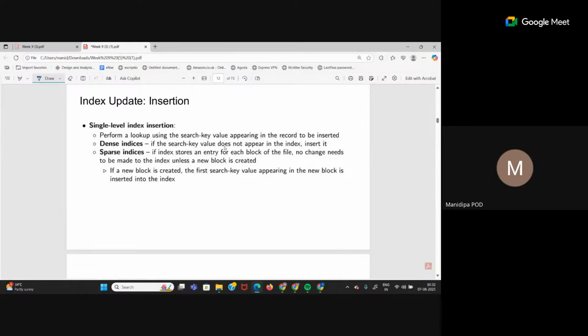In a dense index, if the search key value does not appear in the index, you can directly insert it, right? Because dense is a one-to-one mapping. But in sparse, there is an index entry for each block. So if you insert into a block where there is already an index entry, you're just inserting into the block itself, so the index doesn't require an update. But if a new block is being created and that is the first entry, then you have to create an entry in the sparse index.